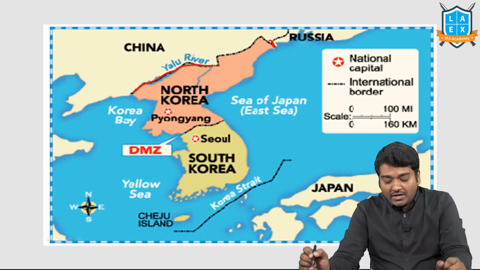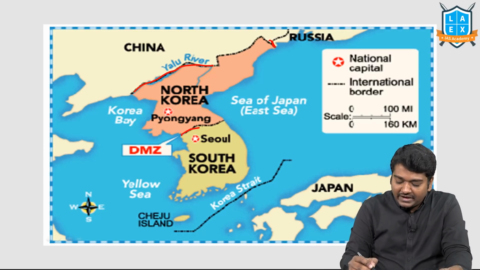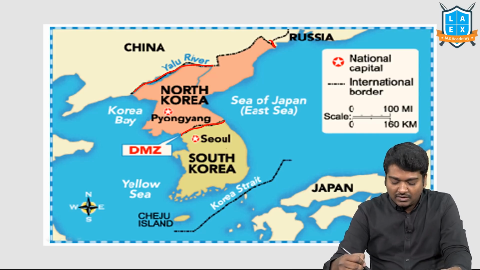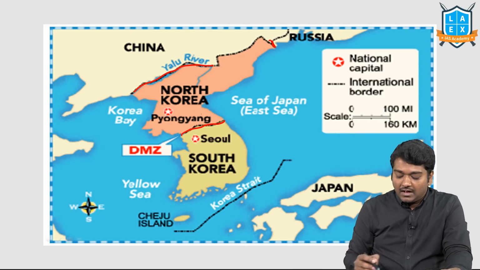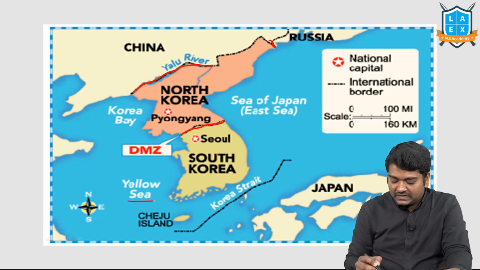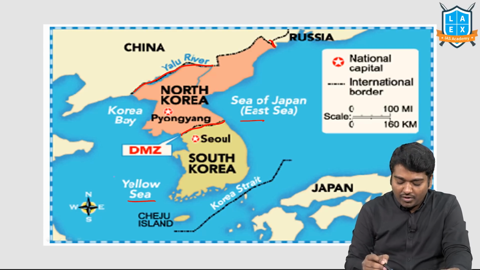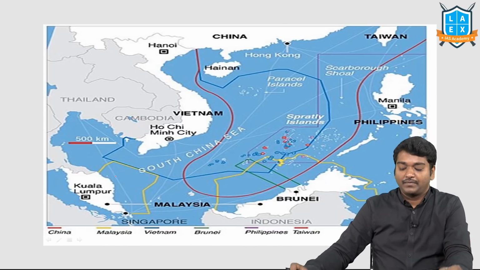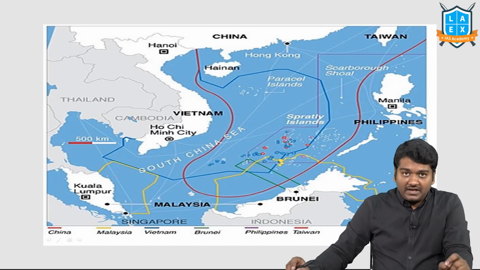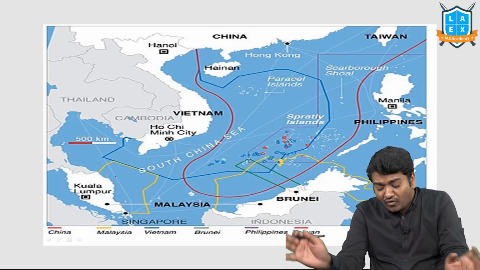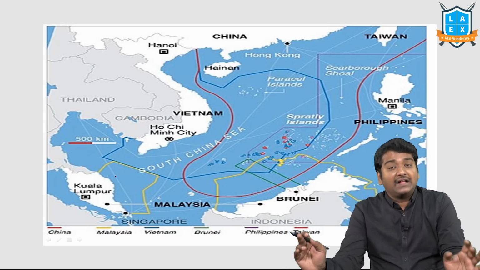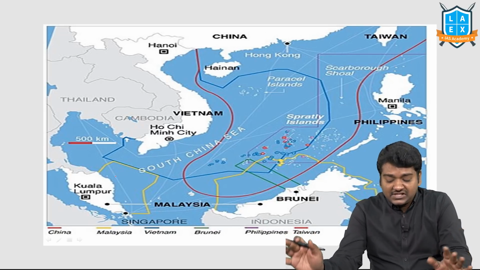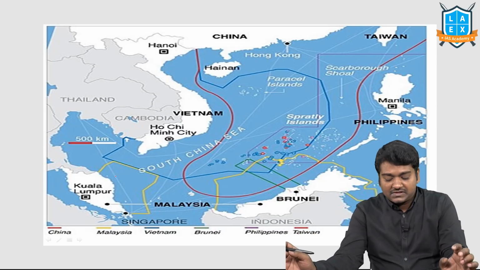Second, if you observe, there is a demilitarized zone, the international border between North Korea and South Korea. The seas which separate them are also important for you. This is one important aspect. Then, the second thing is, for the last 3-4 years, this has been in the news. I can't say that they may not ask you. The significance is still present, so I'll just repeat once.